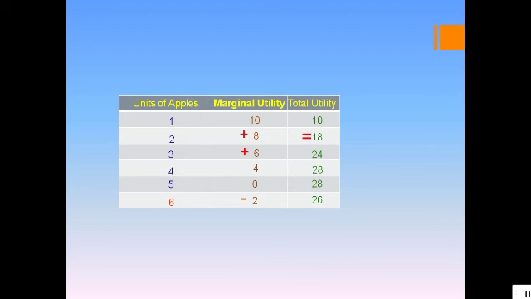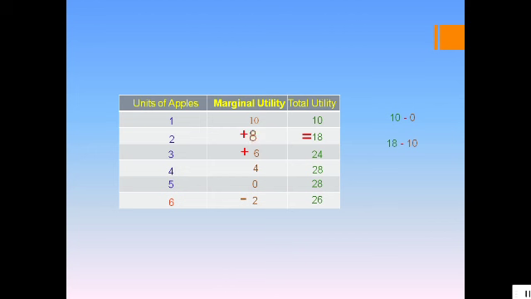So, this is the marginal utility. We say it is utility at the margin of consumption. How do we get it? At the first unit, your total utility is 10 minus 0 because you have not consumed a previous apple. So, with 0 apples consumed, total utility will be 0. So, 10 minus 0 will be equal to 10. Second one, it is 18 minus 10, which is 8.